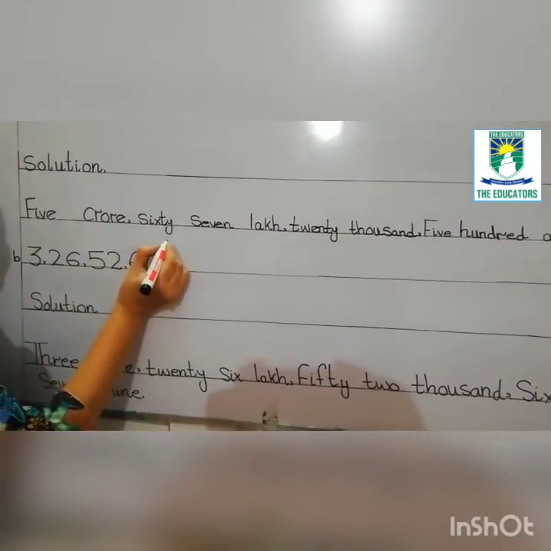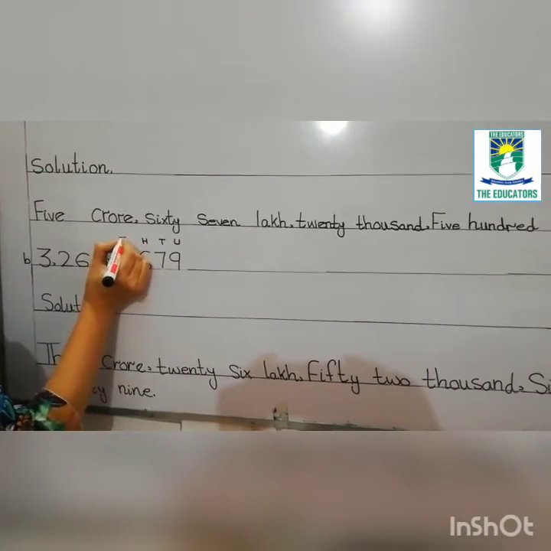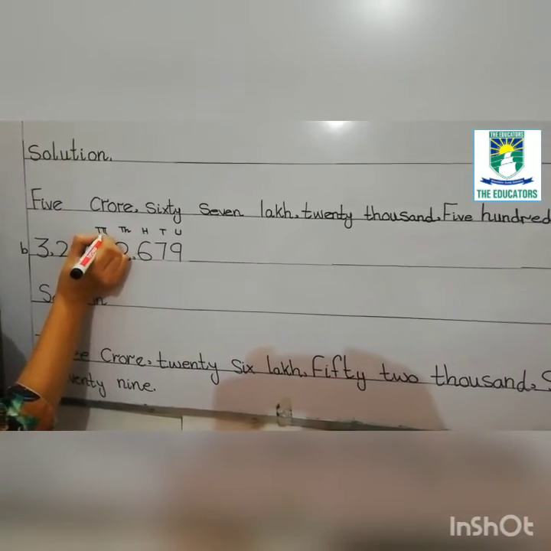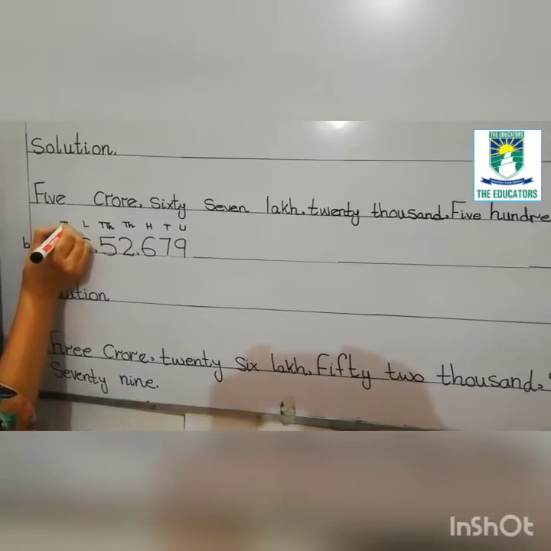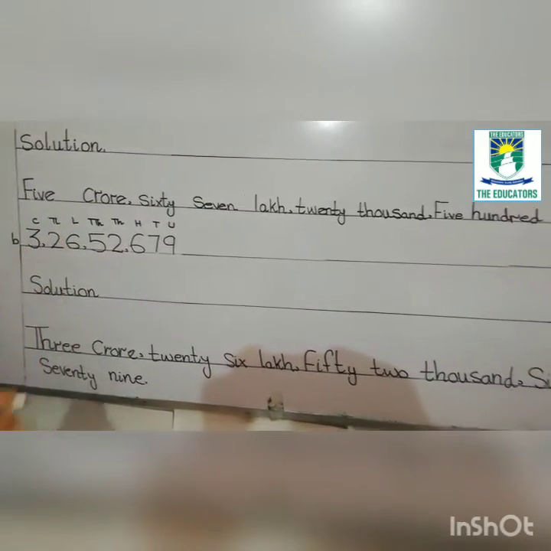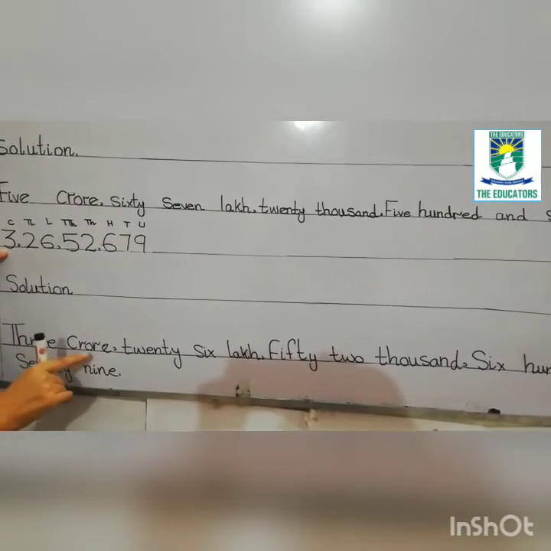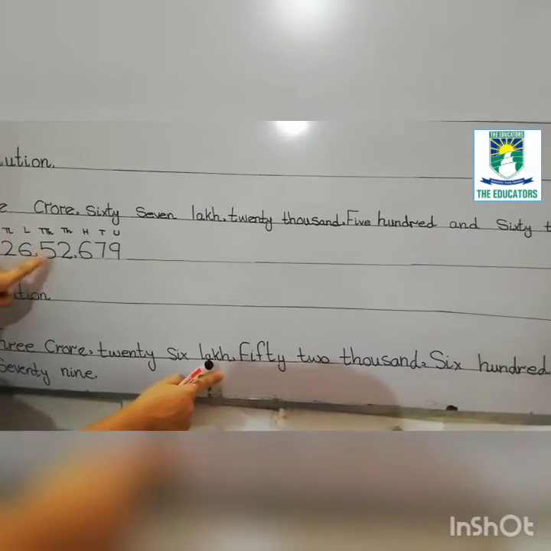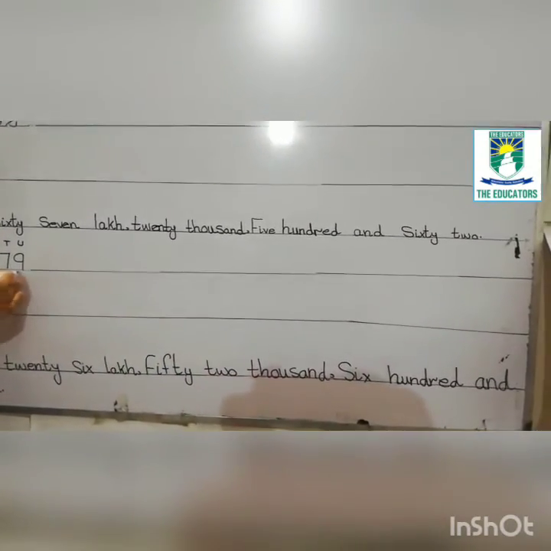Move to part B. Again, first we will write here units, tens, hundred, thousand, 10,000, lakh, 10 lakh and crore. Now we will write here 3 crore, 26 lakh, 52,679.